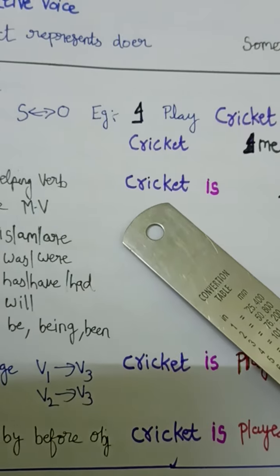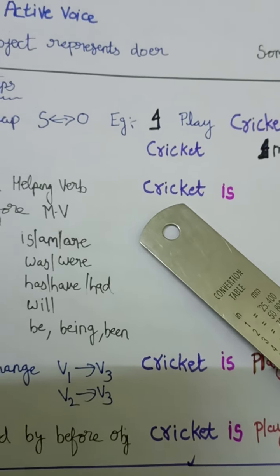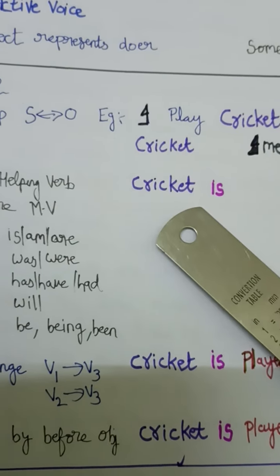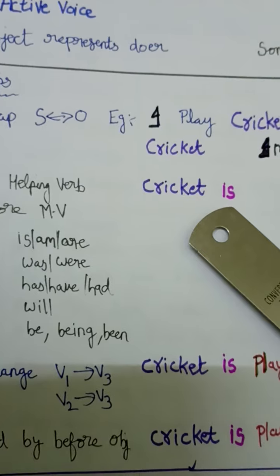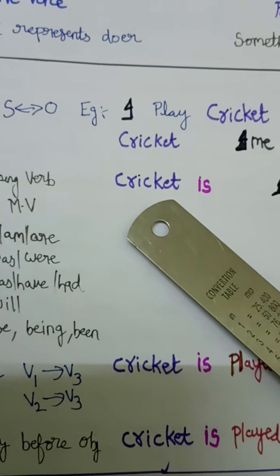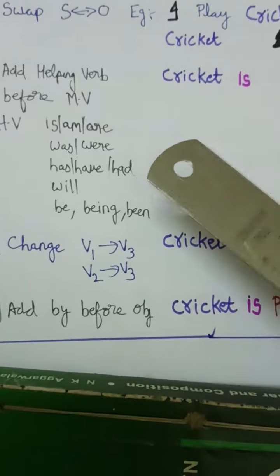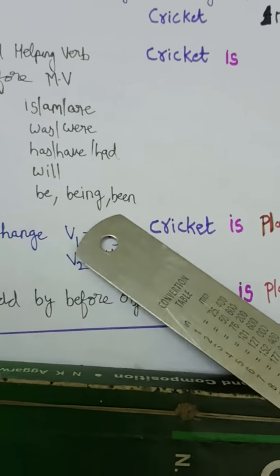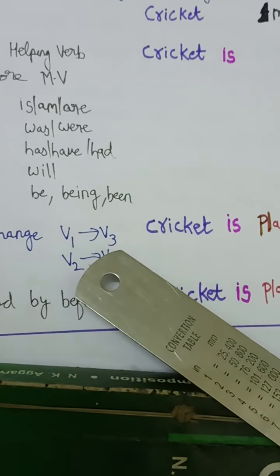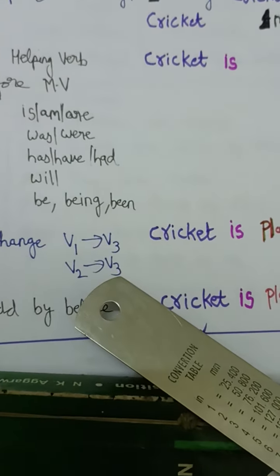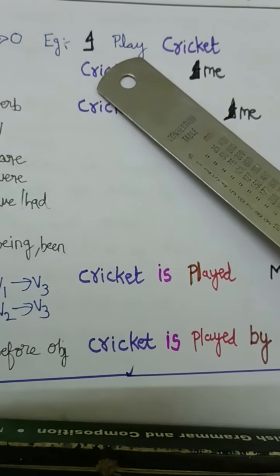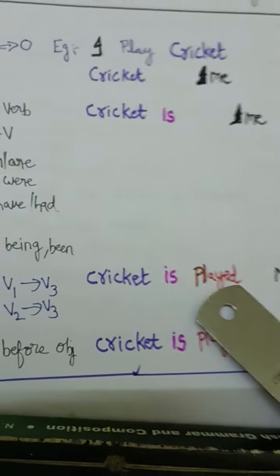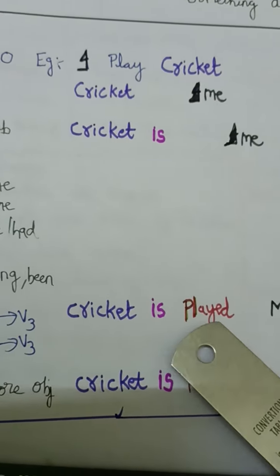So you can see here, we have taken the example cricket, and V1 is play. That's why we have used is here. We didn't use are or am because a singular subject is given. Then the third step is changing V1, V2 into V3. If V3 is already there, no need to change it. So cricket is played. Why have we written played? Because the V3 form of play is played. Even though V2 is also played, V3 is also played.